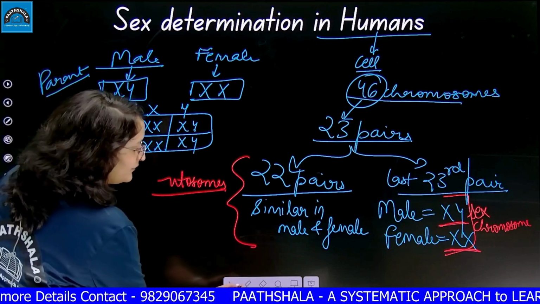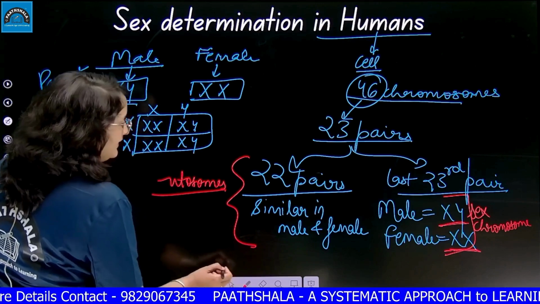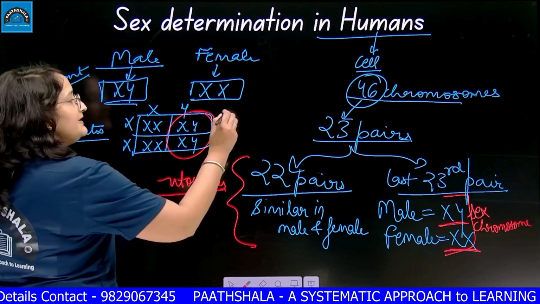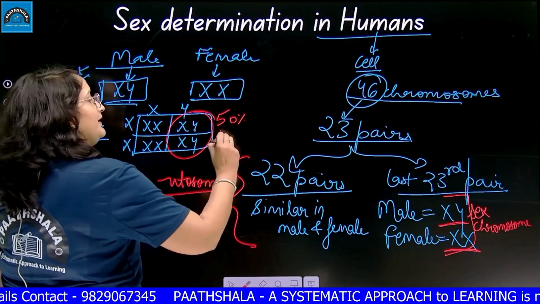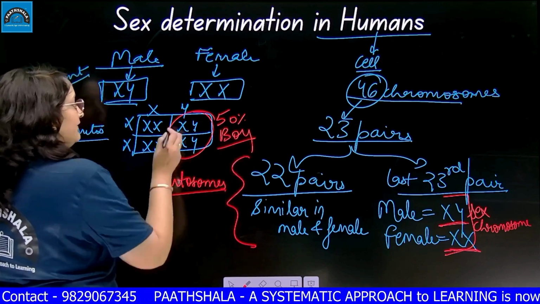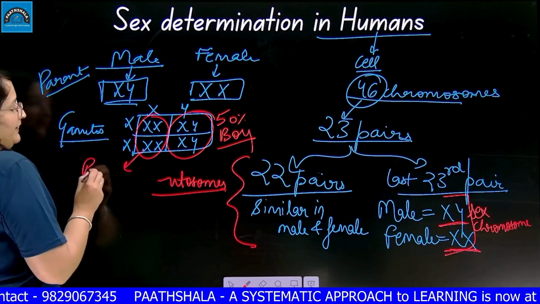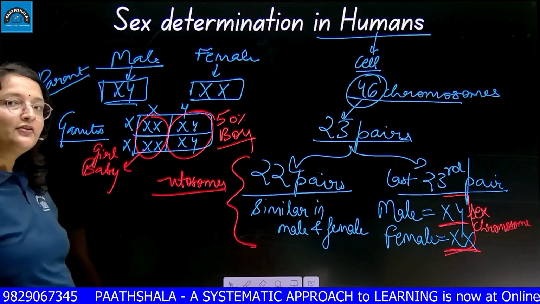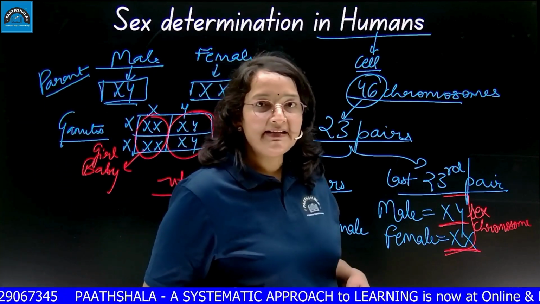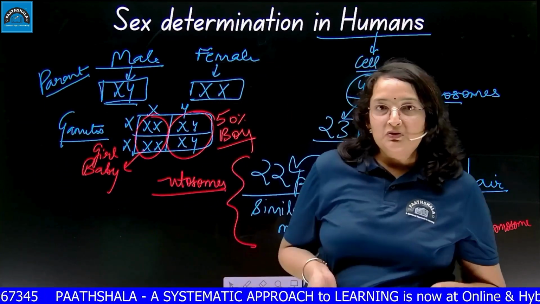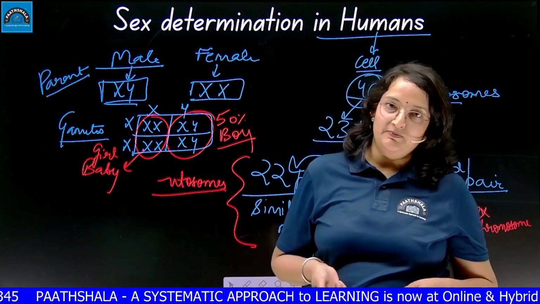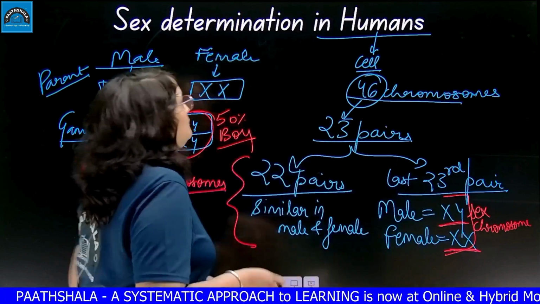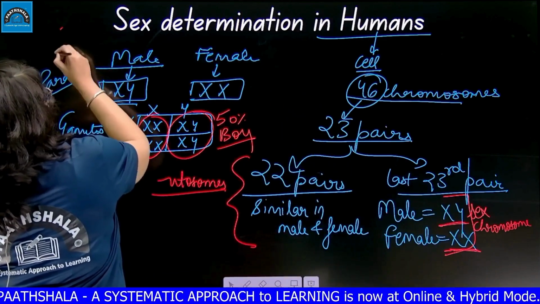What can I conclude from this chart? I can conclude that there are 50% chances that the baby will be a boy and 50% chances that the baby will be a girl. Okay? So in human beings, what determines the sex? Chromosomes. Chromosomes determine the sex in human beings. This is called chromosomal determination.